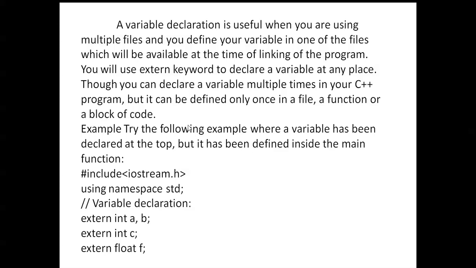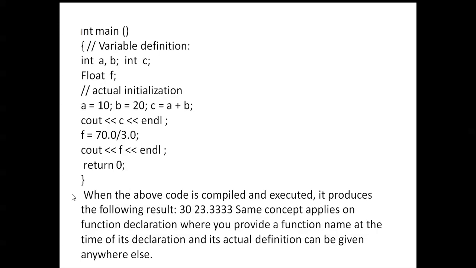Example: try the following example where a variable has been declared at the top, but it is defined inside the main function. You can see here extern int a, b; extern int c; extern float f. Here is the variable definition: a, b, and c. Here is the actual initialization: a is assigned 10, b is assigned 20, and a plus b is assigned to c. a plus b is 10 plus 20, which means 30.